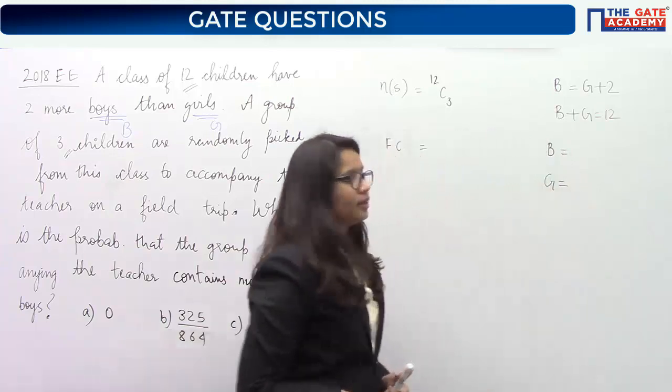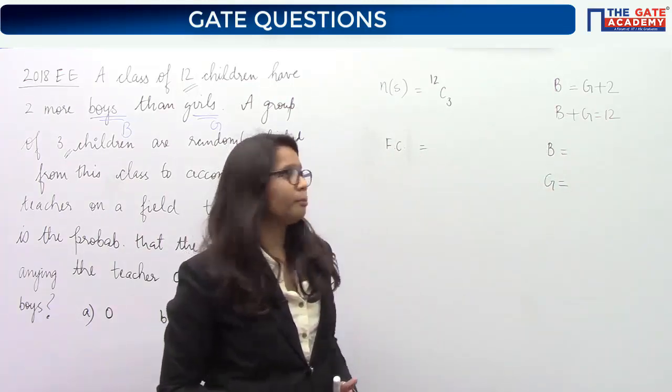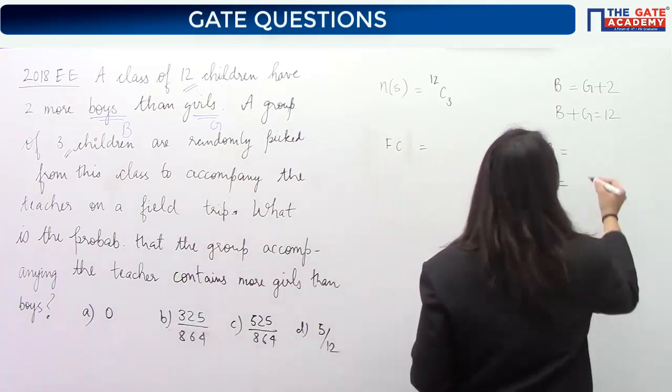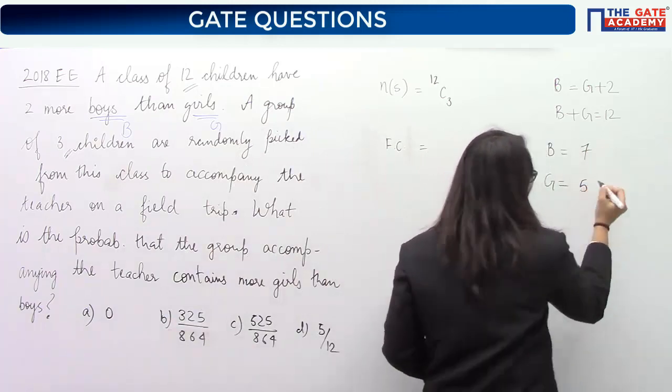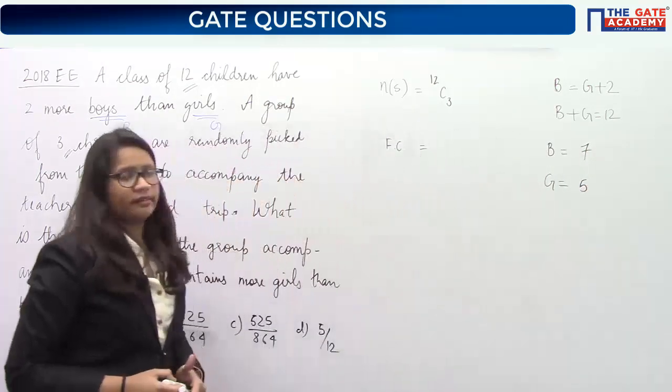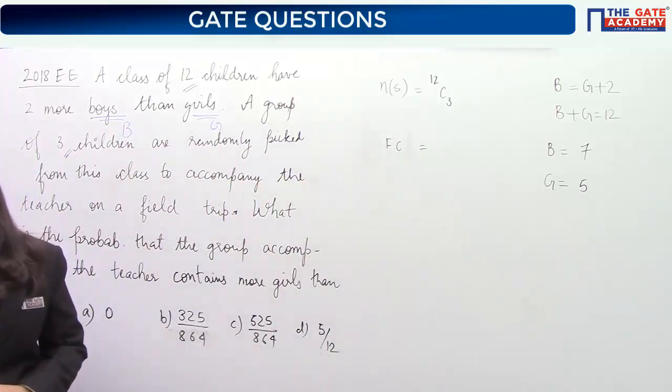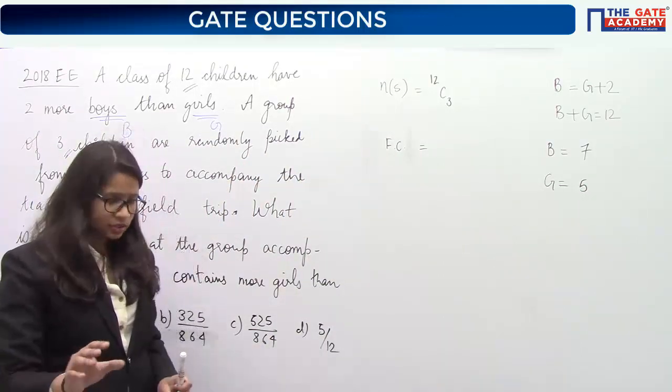Very easy. They will obviously be whole numbers. They will always obviously be whole numbers. So see whether this is satisfying or not. B is 7 and G is 5. Yes? Good. Why is 12P3 not used here?